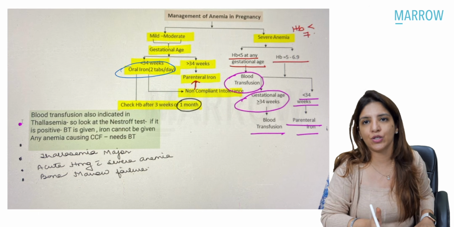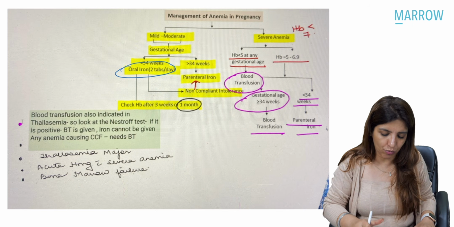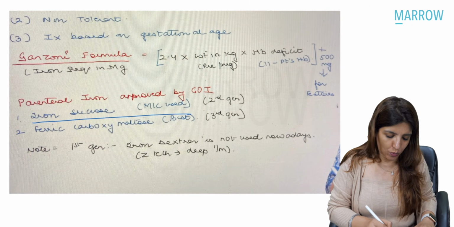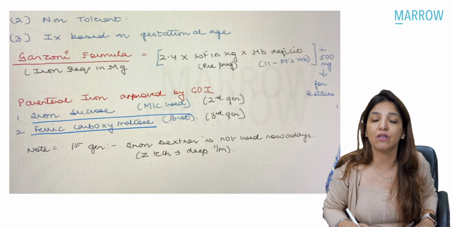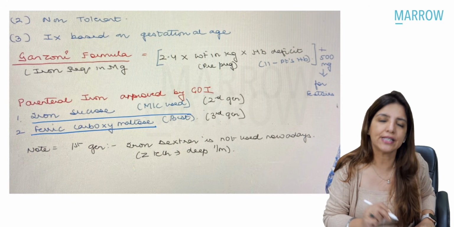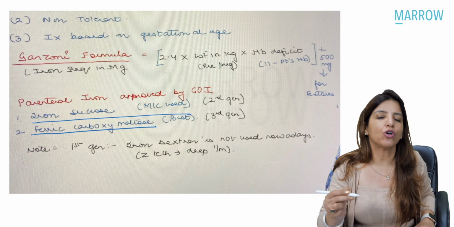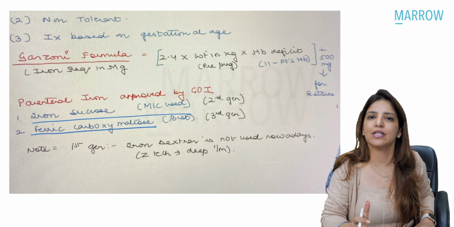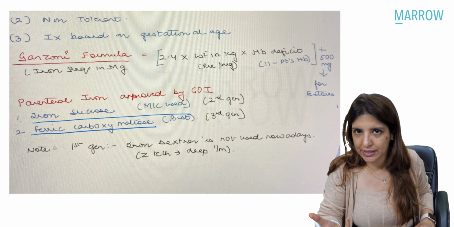I don't need compliance of the patient, right? Remember, whether it is parenteral iron, and the parenteral iron which you have to give, the most commonly used is iron sucrose. But the best one is ferric carboxymaltose. Ferric carboxymaltose is expensive, and that is why it is not the most commonly used, right? Now, remember that for parenteral iron, the rate of increase of hemoglobin is similar to oral iron, right? The only difference is in parenteral iron, I am going to give it. So patient's compliance is not needed, right?